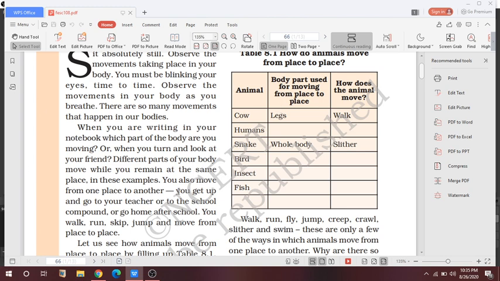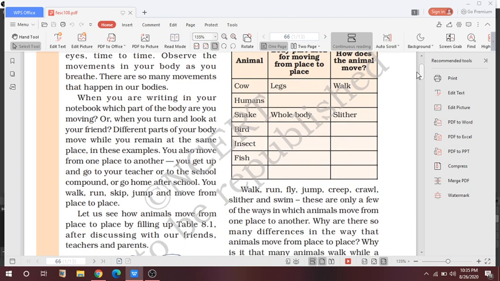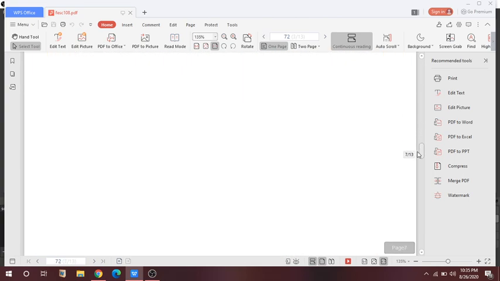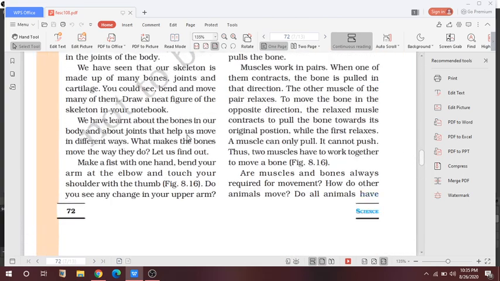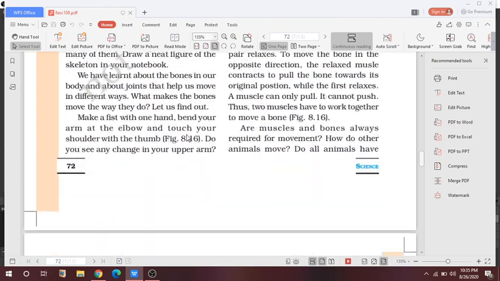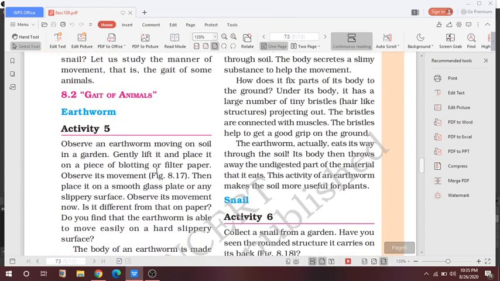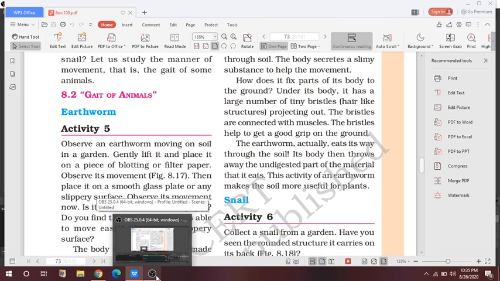So this is all about today. In the next class we will study about the gait of animals.